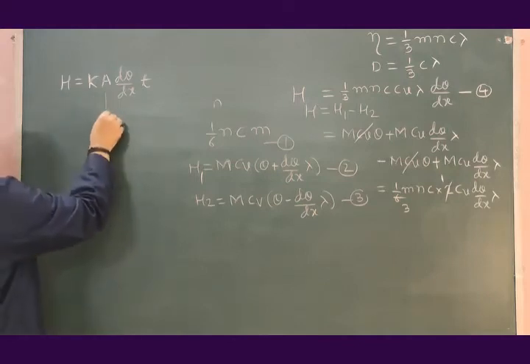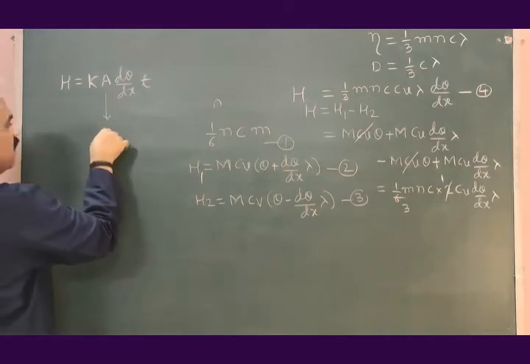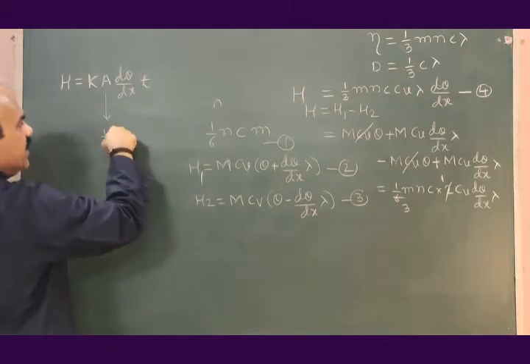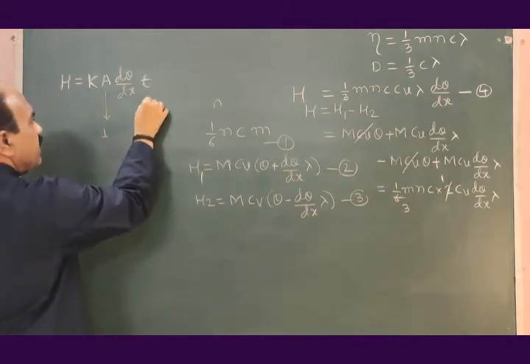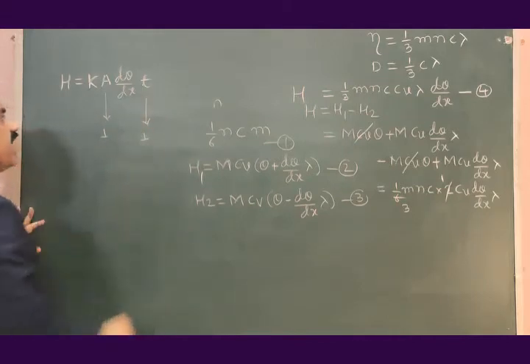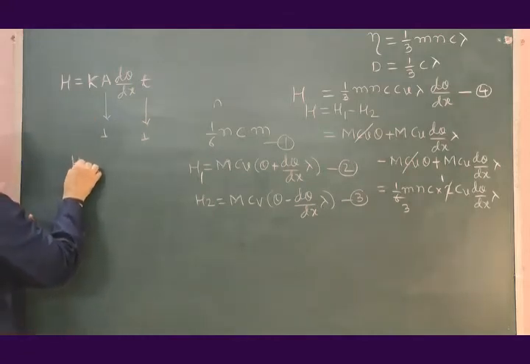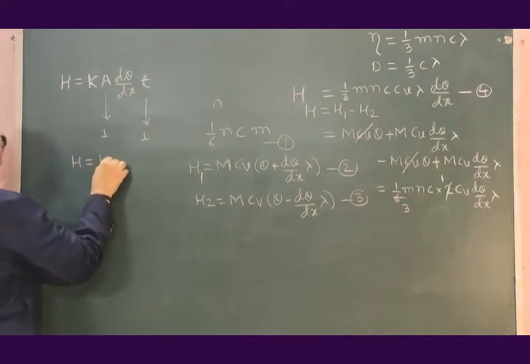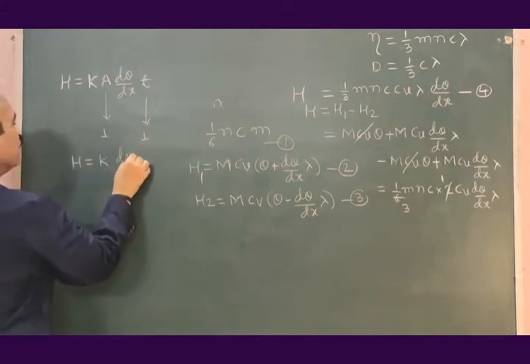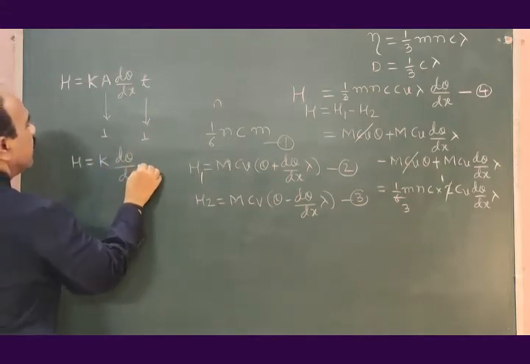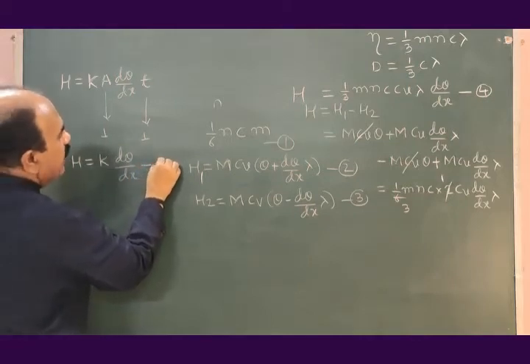If we consider A as 1 cc or 1 unit and this time T as 1 second, this formula will become H is equal to K into d theta by dx, equation number 5.